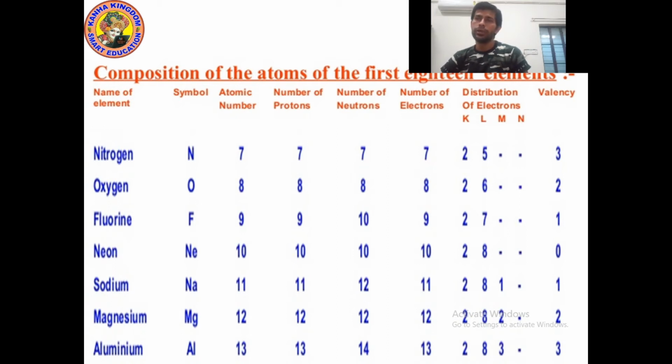Because sodium in the outermost shell has only 1 electron, and it needs 7 electrons to complete the octet rule. So it needs 7 electrons to combine with others. So it cannot gain 7 because 7 is more, 1 is less. So it is easy to lose. So it will lose 1 electron and it will become a valence electron. So its valency is 1.